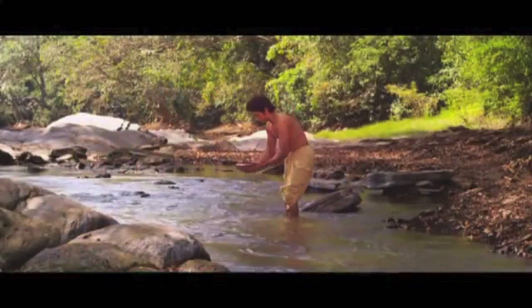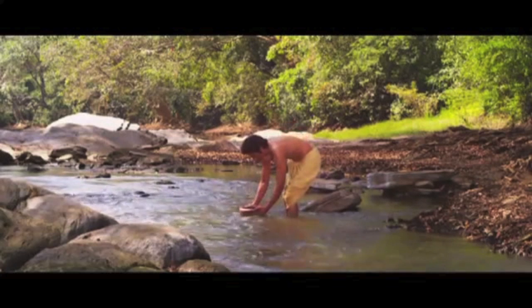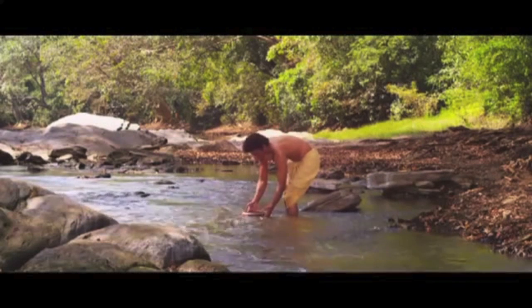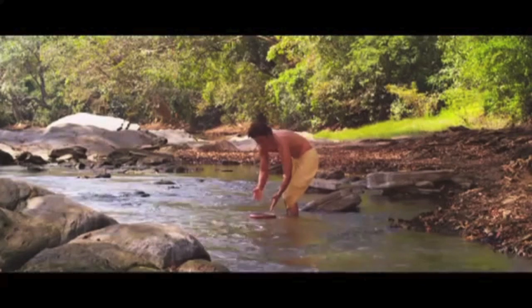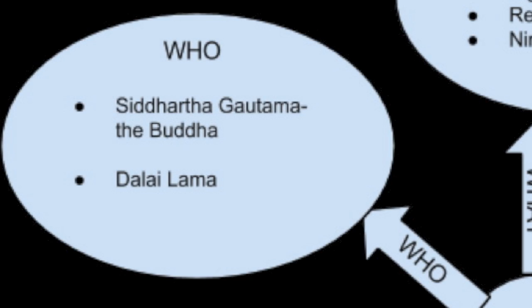We know that the Buddha was born in the Brahmin caste and led a pretty luxurious life. But he was troubled by the suffering and the misery around the world. By reflection, he figured out that all the suffering and misery was caused by desire. Okay, so we know that the Buddha was the main guy in Buddhism. But who else? Who else should you probably know about?